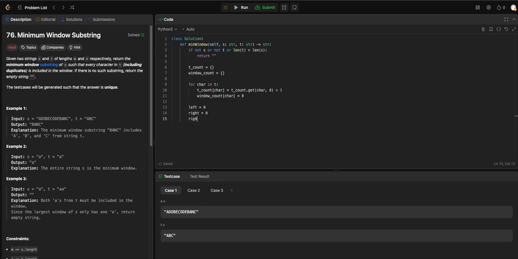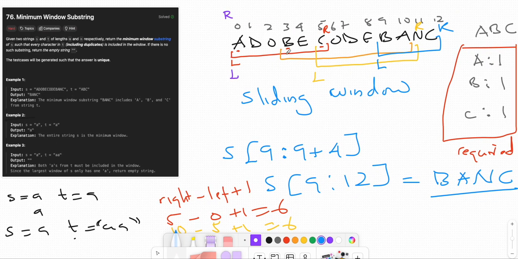And required number is the length of the t count. Okay, internally we have recorded it. Now we need the minimum window length. In the end we are setting it as big as possible.